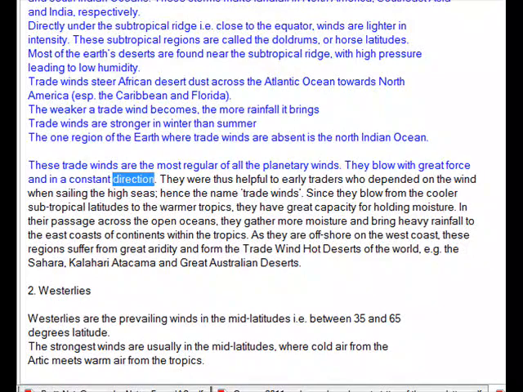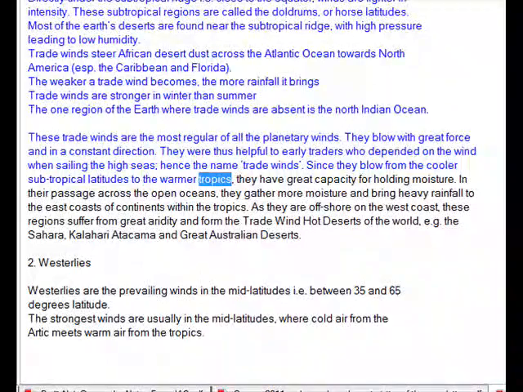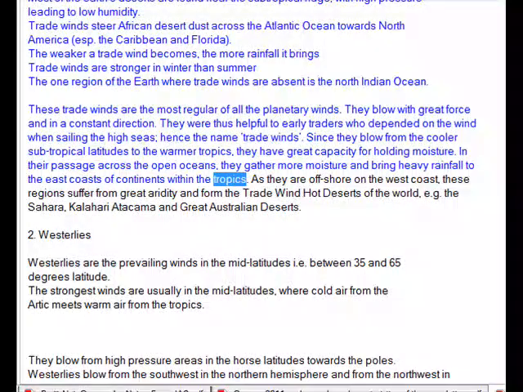They blow with great force and in a constant direction. They were thus helpful to early traders who depended on the wind when sailing the high seas, hence the name trade winds. Since they blow from the cooler subtropical latitudes to the warmer tropics, they have great capacity for holding moisture. In their passage across the open oceans, they gather more moisture and bring heavy rainfall to the east coasts of continents within the tropics.